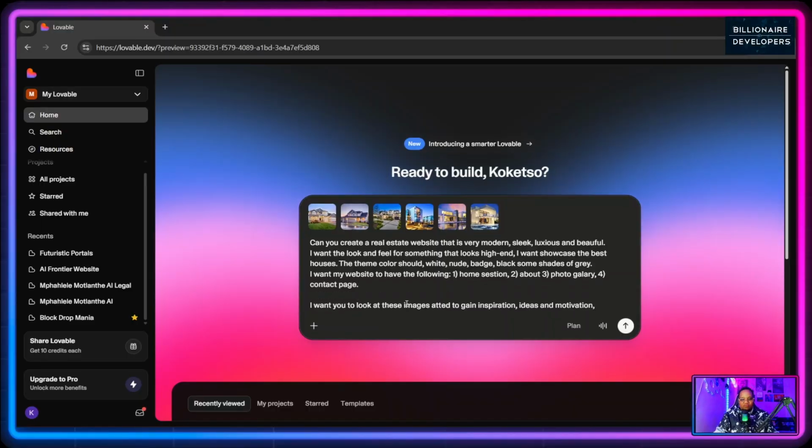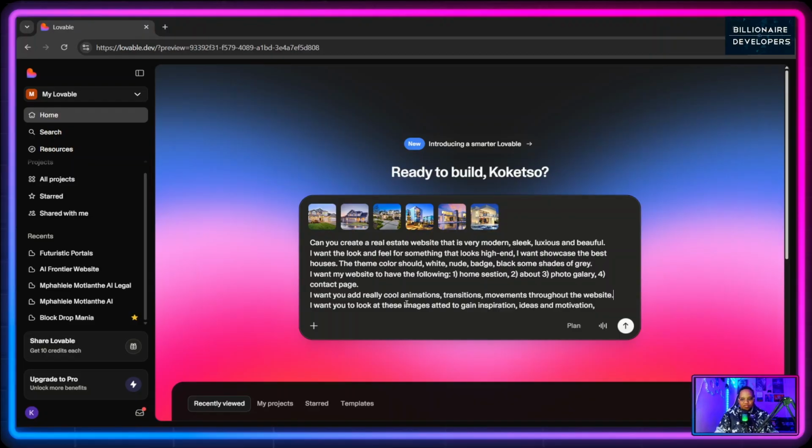Now, before we move on, I want to describe what I want my website to do. I want you to add really cool animations, transitions, movements throughout the website.